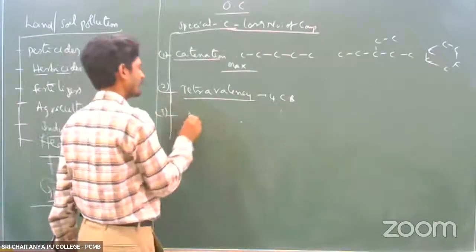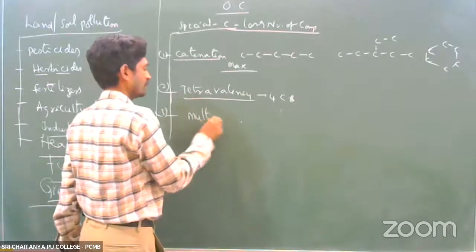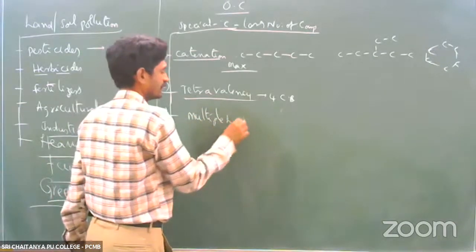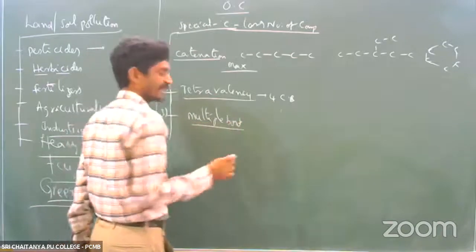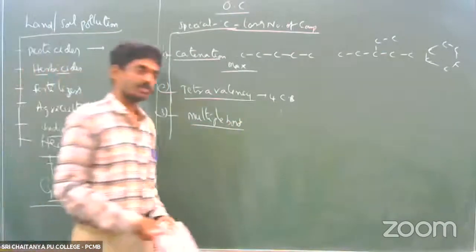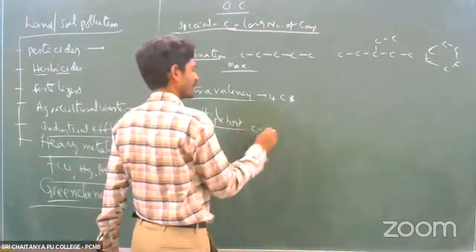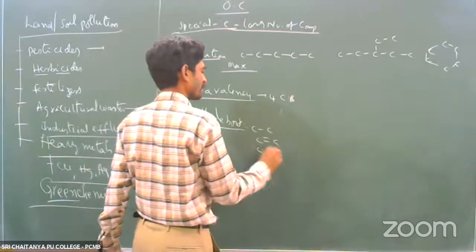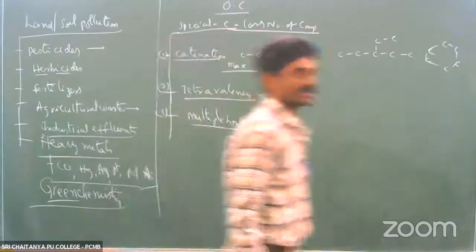Another one is multiple bond formation. One carbon can form not only a single bond, it can form a double bond and a triple bond also. Between carbon and carbon a single bond is there, a double bond is there, and a triple bond is also there.